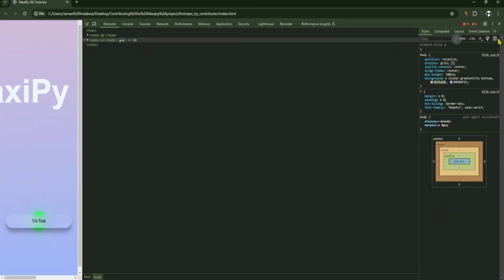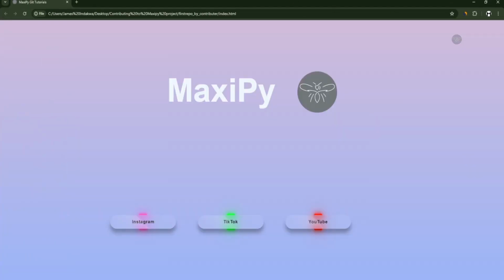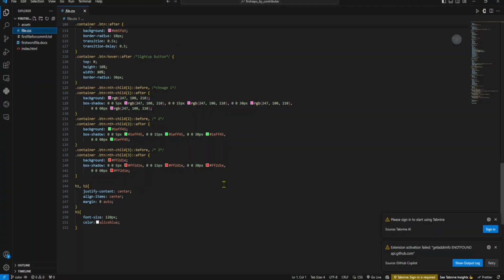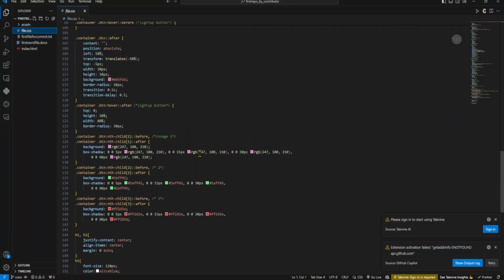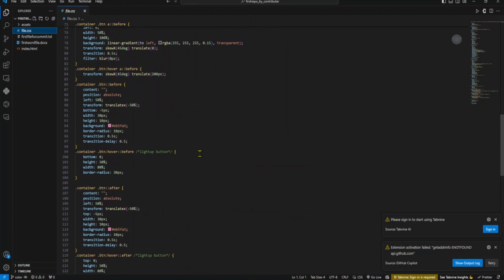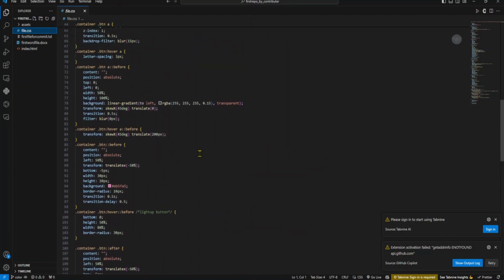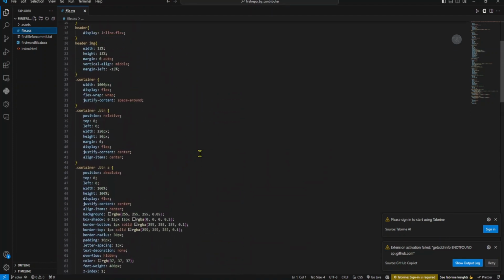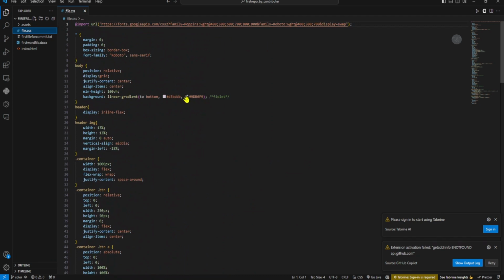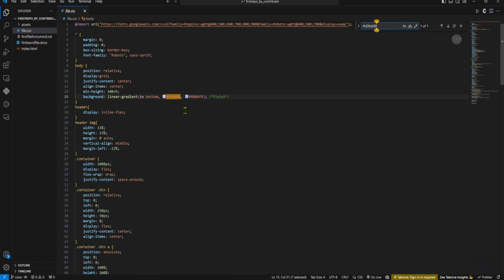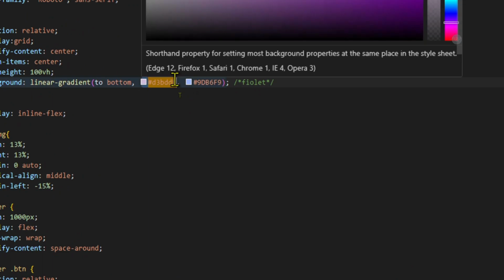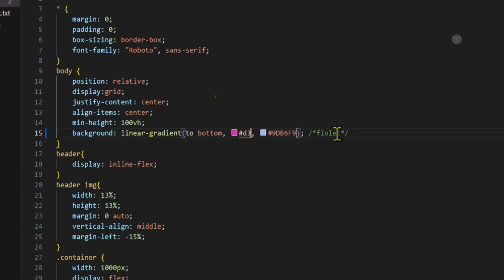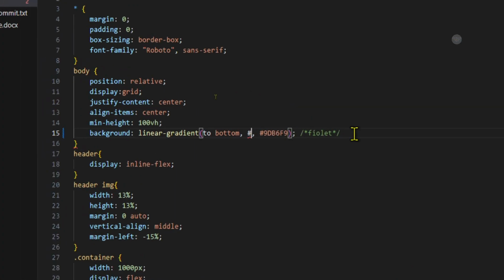I close this. Go back to my VS Code. And then I need to find the color. Yes, control find, then control V. Okay, here it is. As you can see, I only need to change this color. Say I put it into white. See.